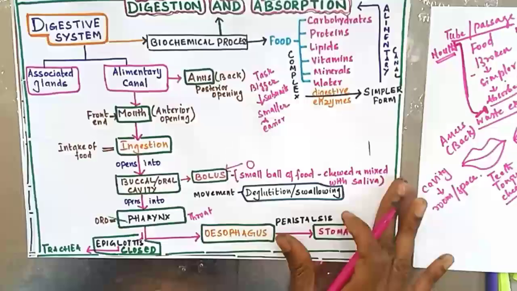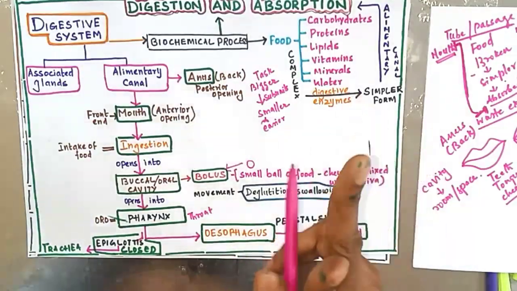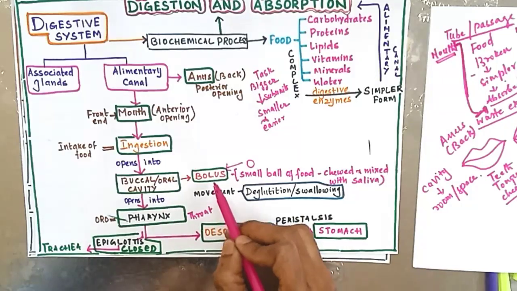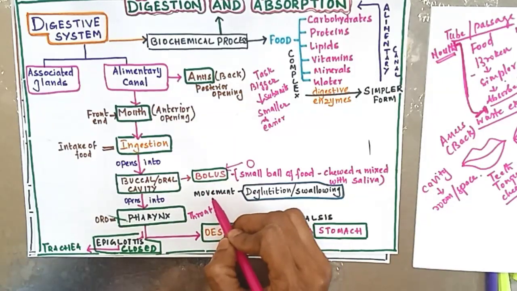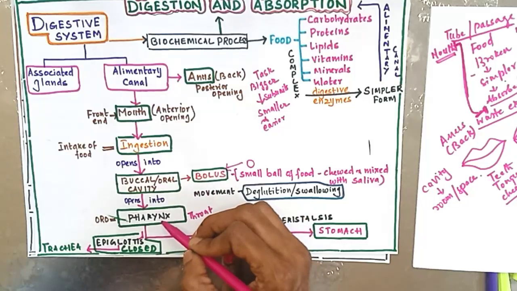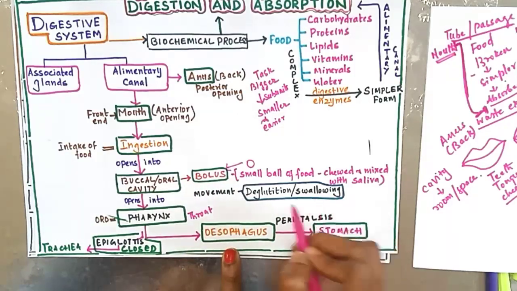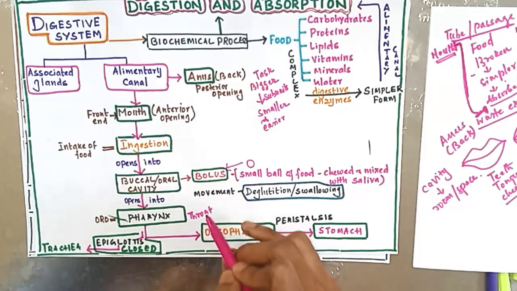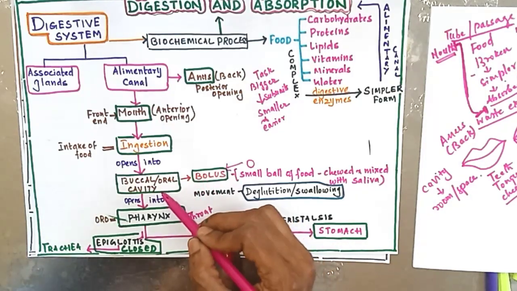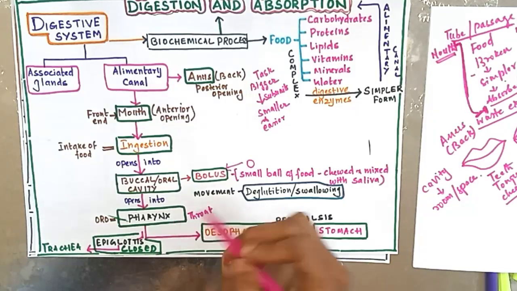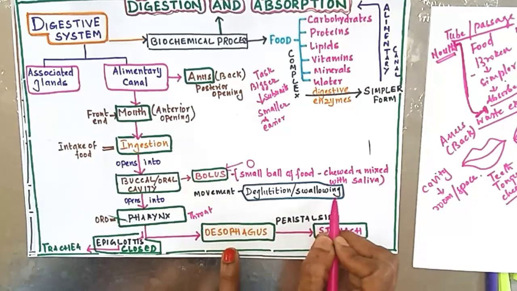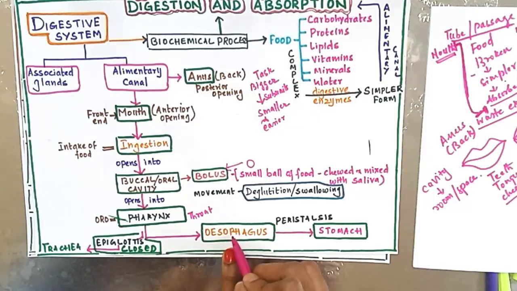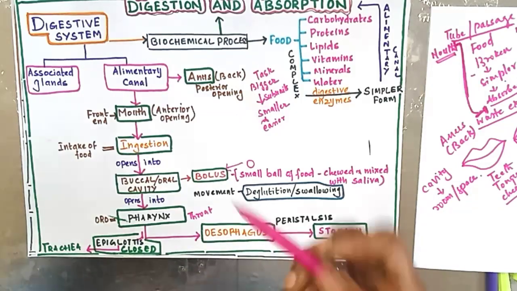Now you have to remember two movements here. The process of swallowing, that is the bolus being pushed to the pharynx, is called deglutition. The process of swallowing the food, or pushing the bolus from the oral cavity into the throat region, you call deglutition or swallowing. Another movement is from the esophagus, where the bolus reaches the stomach through a movement called peristalsis. This is one MCQ.